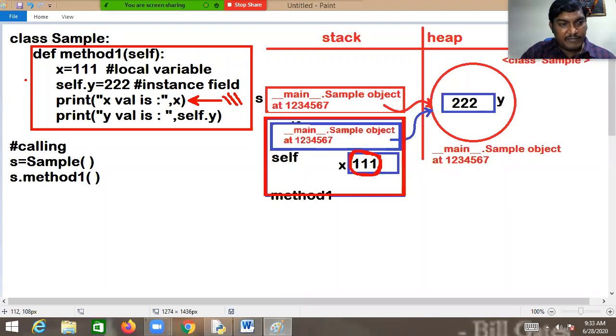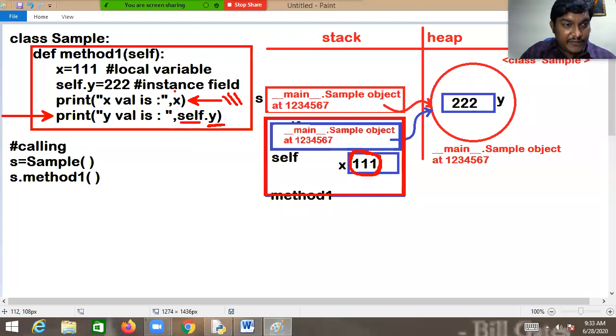Okay, fine, sir. But in this line, what are you requesting? We are requesting the Python virtual machine to print the value of the y member referred by self. Self means what?